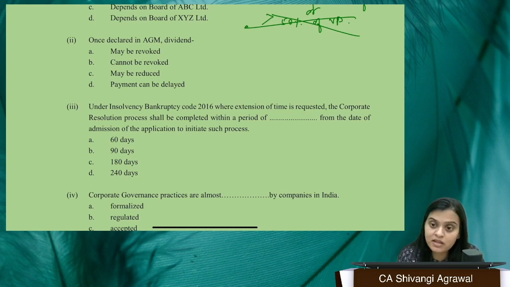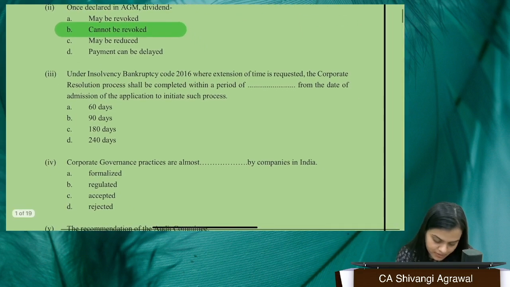It becomes the liability of the company and has to be paid within 30 days. If it is not paid, then there are consequences under Section 127, right? So it cannot be revoked. Question number 2, the correct answer is: cannot be revoked. Moving to question number 3.